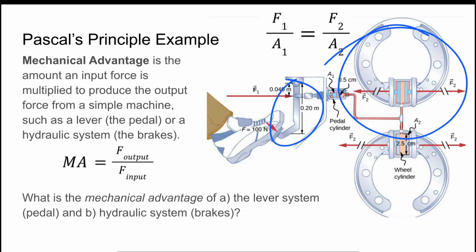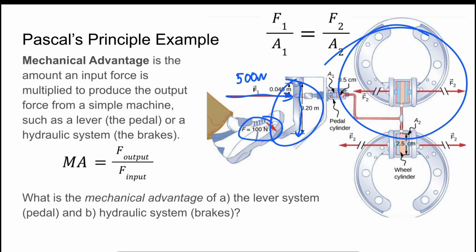And let's think for a moment about the mechanical advantage of the lever system and the brake system. Remember that F1 up here, we ended up with 500 newtons worth of force when we applied 100 newtons worth of force at the longer lever arm length at the end of this pedal, right?